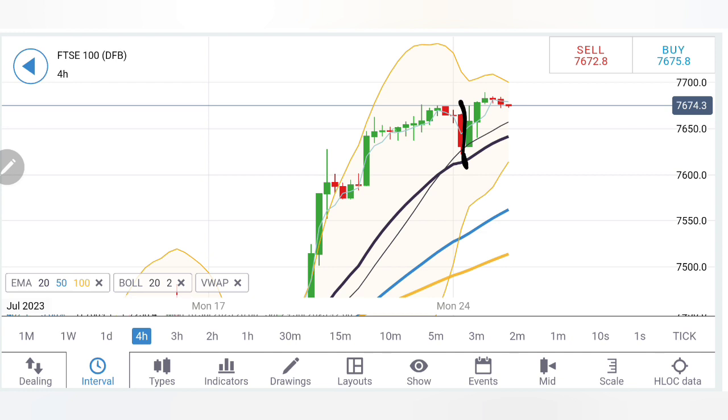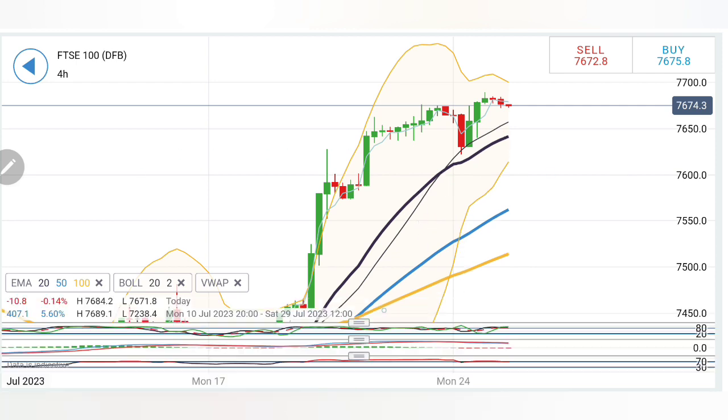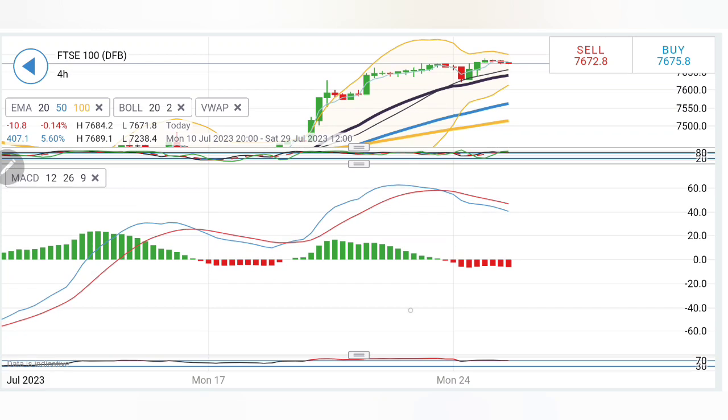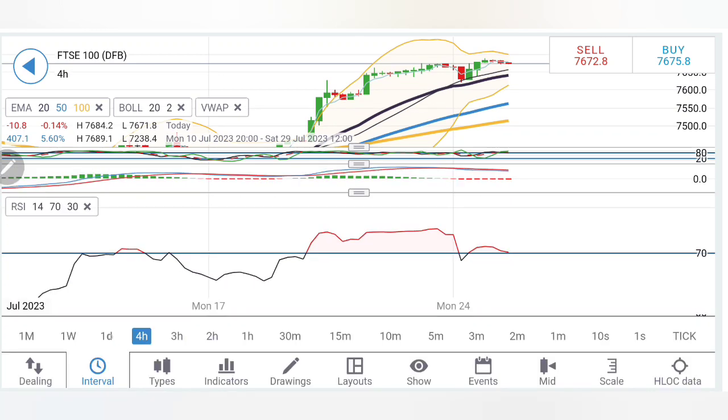Also, if you divide this into two, you will find a symmetrical formation, which suggests that possibly it could try to come back in the next few candles towards 7640, and from there it will continue in the direction. Now see, the moving averages are trading with extreme divergence on the 4-hour chart. This possibly calls for a little convergence. Stochastic overbought, MACD trading with divergence and bearishness, RSI is overbought.